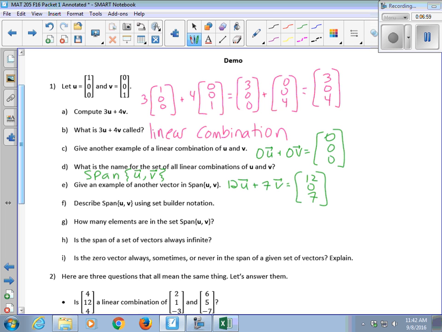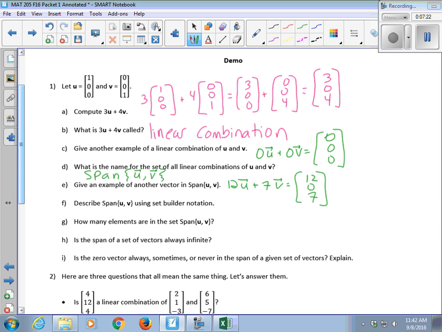Let's just think about it in terms of words before we go to set builder notation. What do all the vectors in the span of u and v look like? Or what do they all have in common? The 0 in the middle entry, right? Do the first and second entries have to have any relationship to each other?